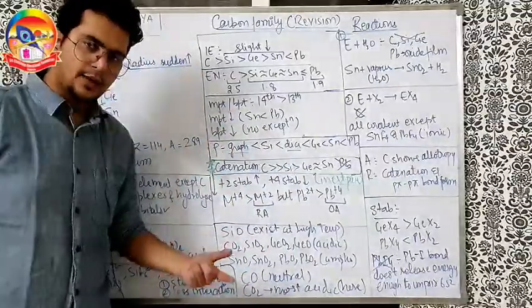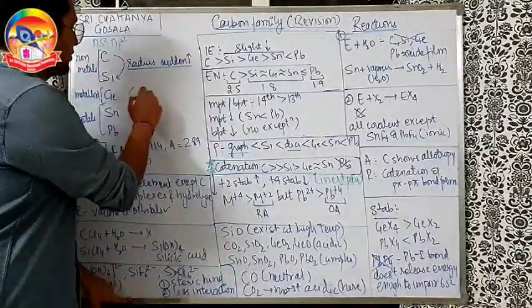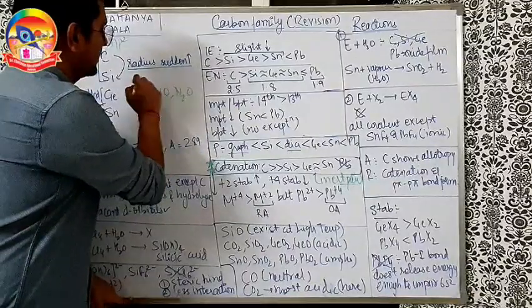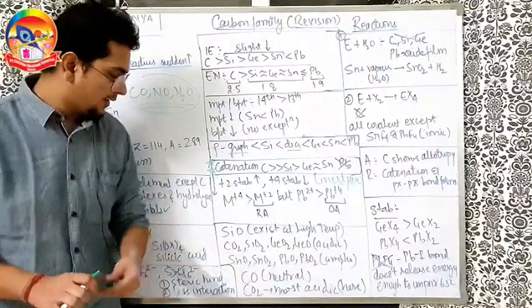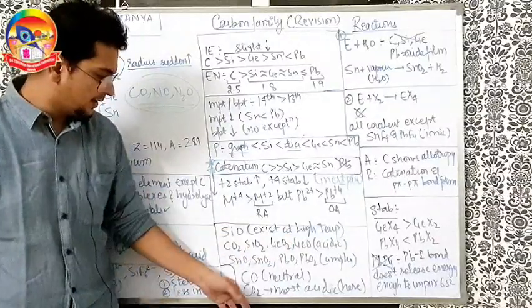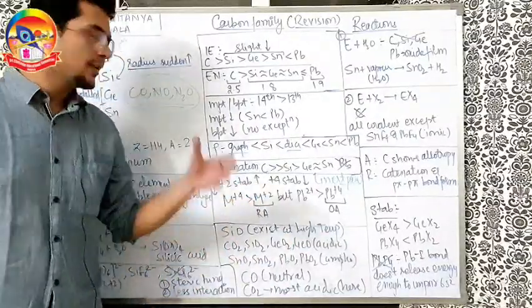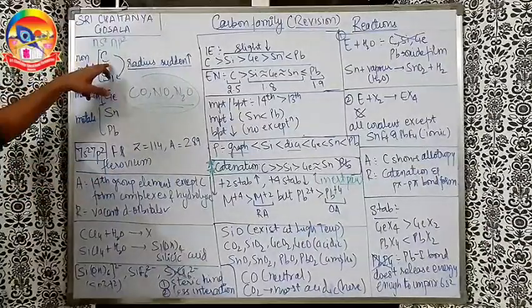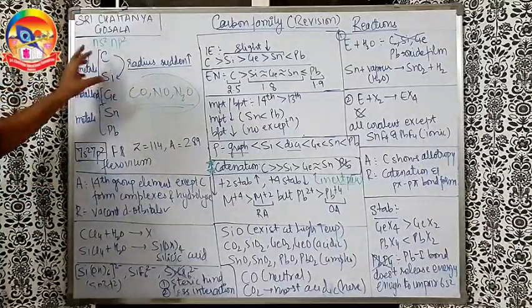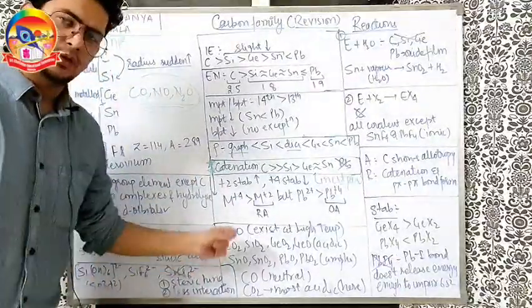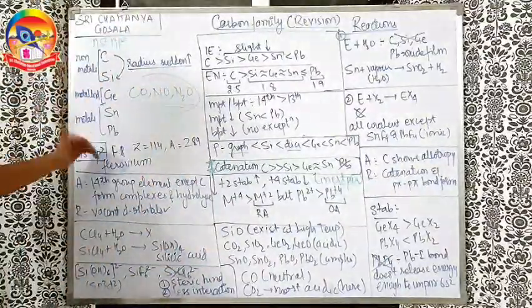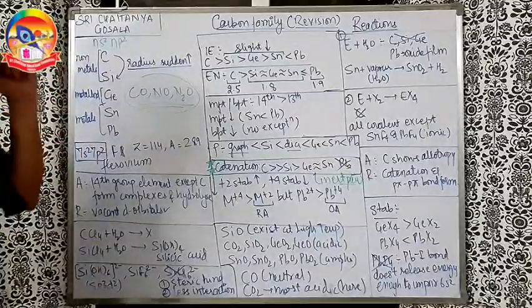Understand CO is neutral. In fact, CO, NO, N2O, these three are the only three neutral oxides in your course. So CO in this group is neutral here. Out of all of these, the most non-metallic is C, so the most acidic oxide will be CO2. Direct question, which of the following oxides is most acidic? CO2 will be the answer. And as you go down, acidic nature decreases.